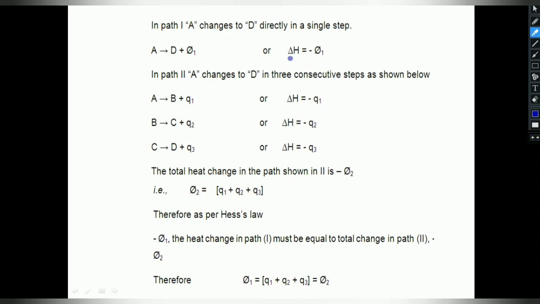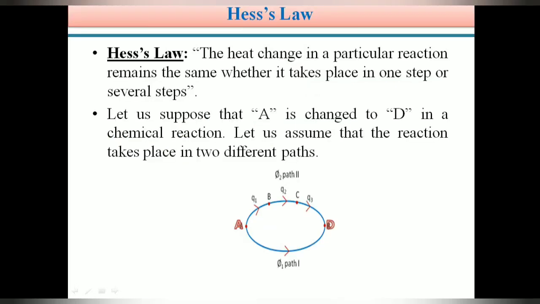So whenever the examiner asks a question, define Hess law and explain, in order to define and explain Hess law, you can write the definition of Hess law: the heat change in a particular reaction remains the same whether the reaction takes place in a single step or in several steps. To explain this, you can choose one example. In one path it is a direct conversion, and in another path it takes place in multiple steps. So a very important topic.